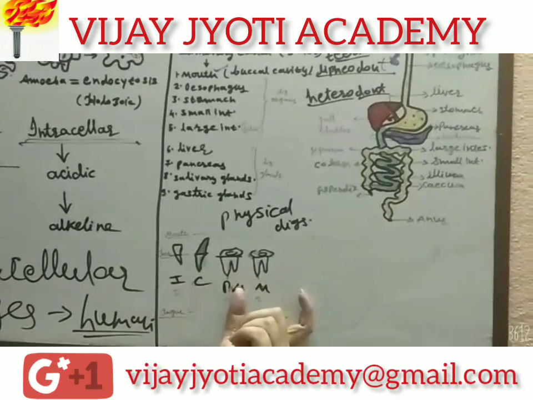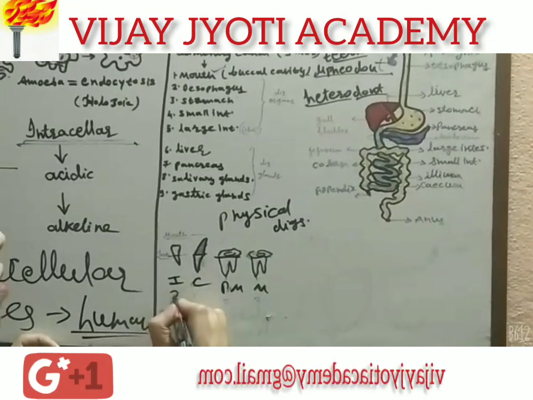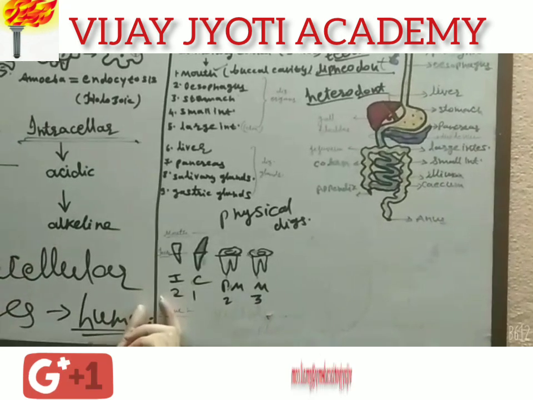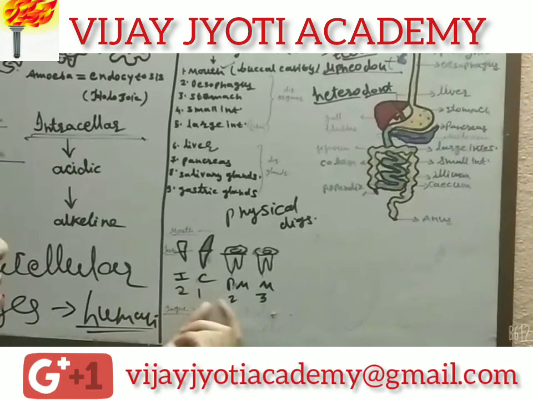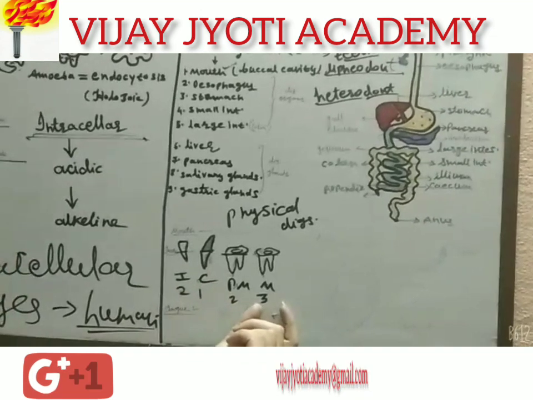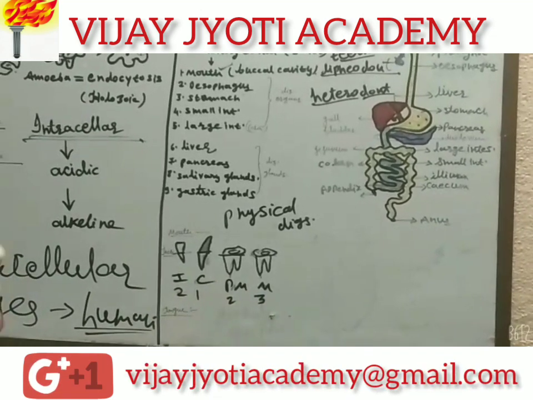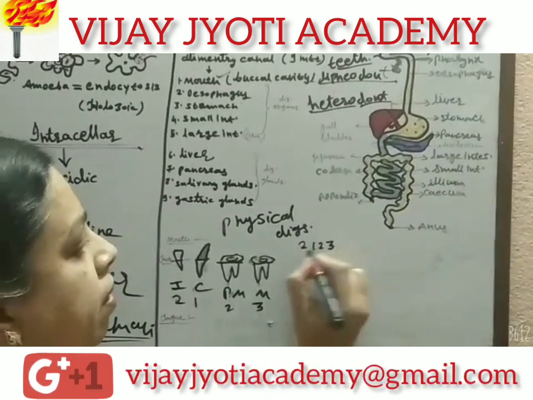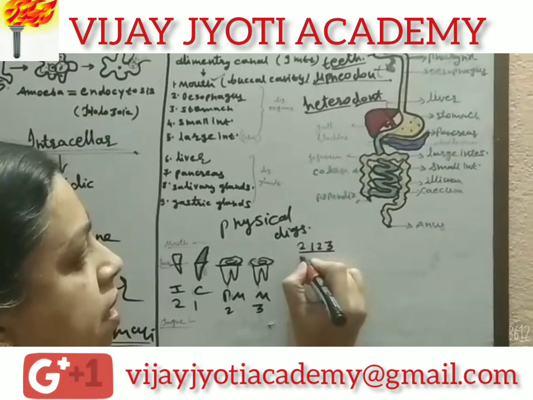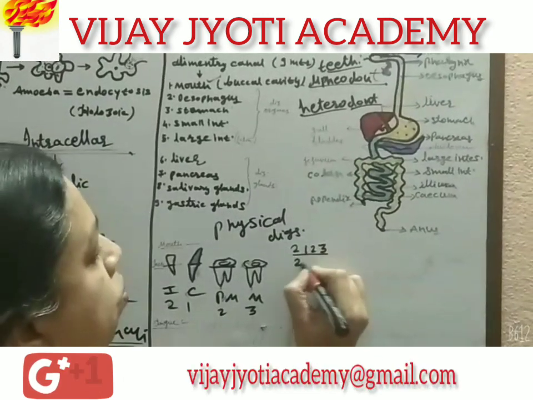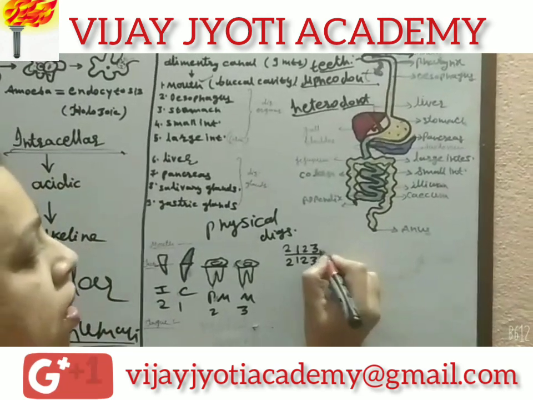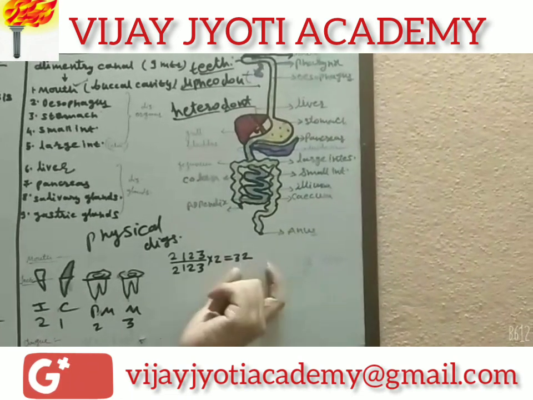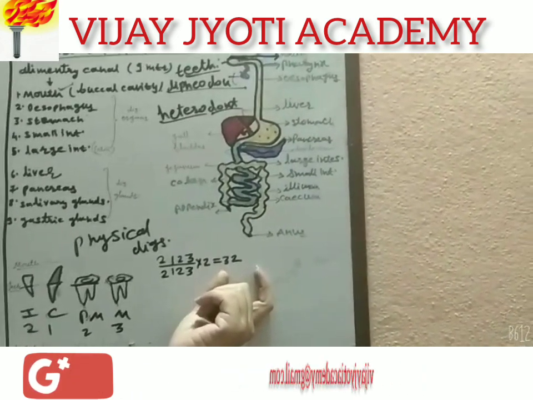And the number of these teeth in each jaw is like this: 2 incisors in the upper jaw, 1 canine, 2 premolars and 3 molars. In this way, we can write the dental formula of the human being: 2, 1, 2, 3 in the upper jaw and 2, 1, 2, 3 in the lower jaw. When we multiply it by 2, we get 32. So in an adult, 32 teeth are there.